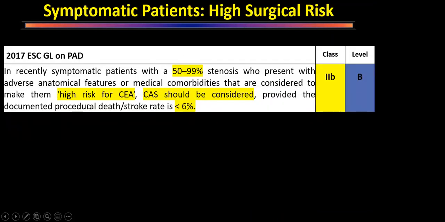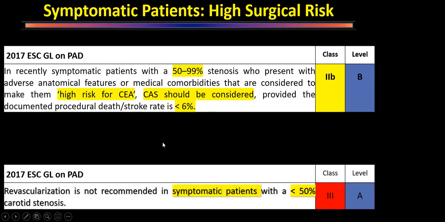And those patients who are high risk for carotid endarterectomy, in those patients we should consider carotid artery stenting first. Those are the patients who will require it. And it should not be done in patients who have less than 50%. In any symptomatic patient, if we have less than 50% stenosis on the same side, revascularization is not indicated. Here by revascularization, we mean either carotid endarterectomy or carotid artery stenting. Both are not recommended.